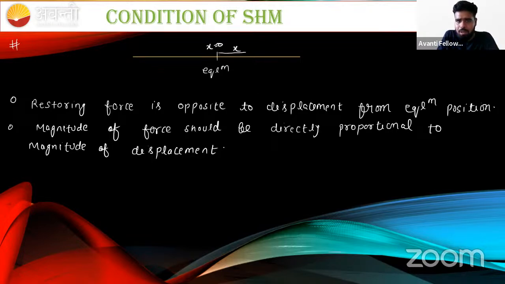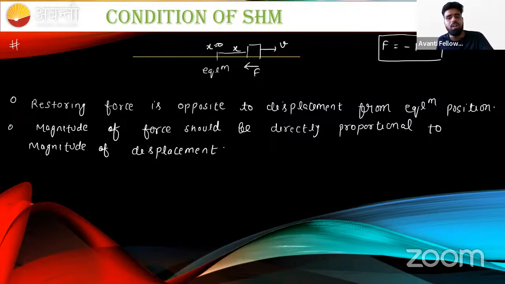If we displace our block slightly in the rightward direction and say the block has some velocity v, then if the block performs SHM, there must be a restoring force acting in the opposite direction, and its value is F equal to minus kx. Here x is always taken from the mean position in SHM, and k is not the spring constant, it is the SHM constant.